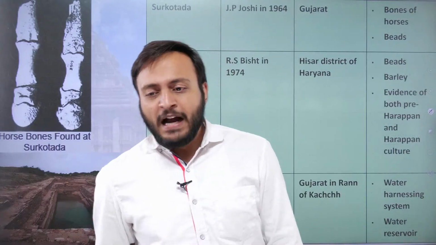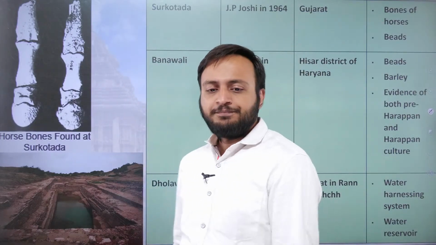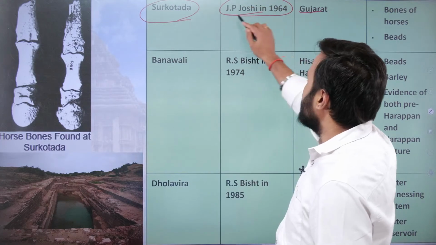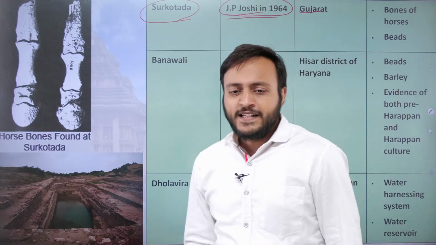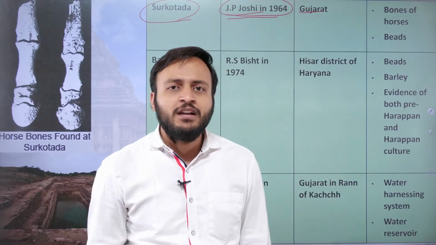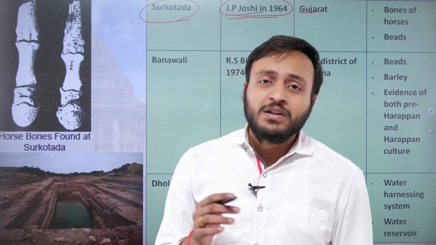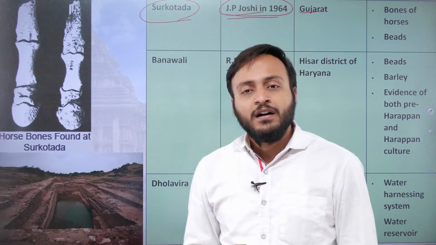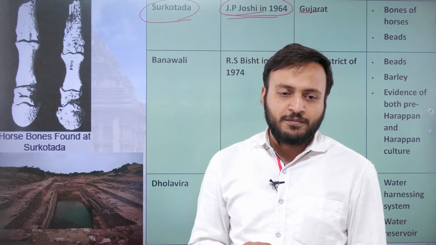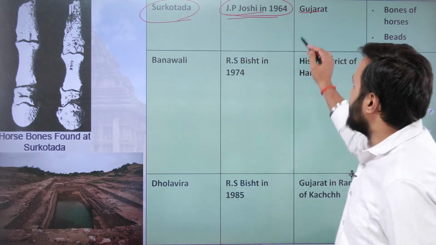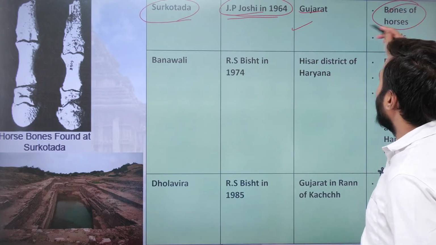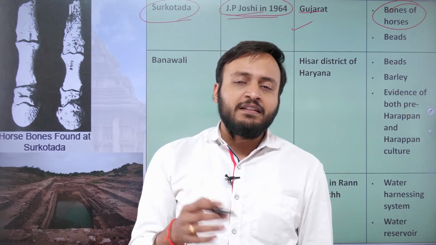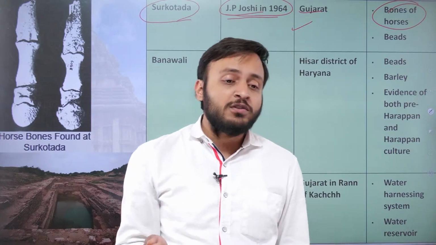Alright everybody. Apart from that, there is a place called Surkotada, discovered in Gujarat by J.P. Joshi in 1964. This place Surkotada became much controversial, rather much anticipated, because it had something which was not present in any of the earlier places discovered in this civilization. So, that was basically the bones of the horses. Even though it was contentious whether these might be the bones of the horse or not.